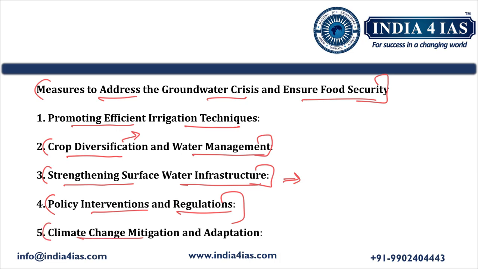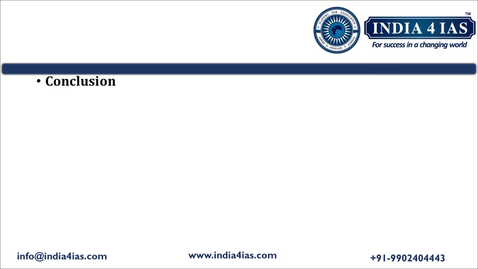Then the fifth point is climate change mitigation and adaptation. One of the factors for declining groundwater is climate change. To address this, we should adopt mitigation and adaptation strategies, which will make for climate-resilient agriculture practices. These are a few measures to address the groundwater crisis and ensure food security. Coming to the conclusion, we should mention that ensuring the sustainable use of groundwater and implementing long-term solutions will be critical to maintaining India's agricultural productivity and food security. So this is the answer approach to question number 14.